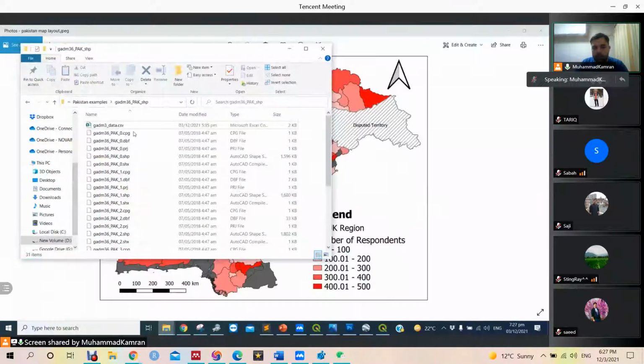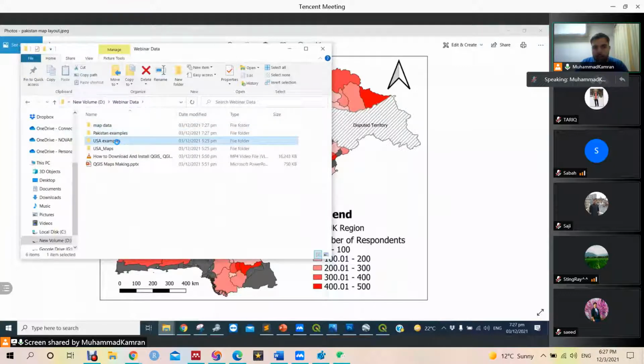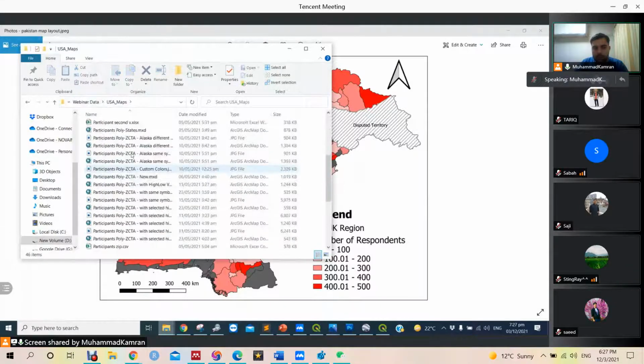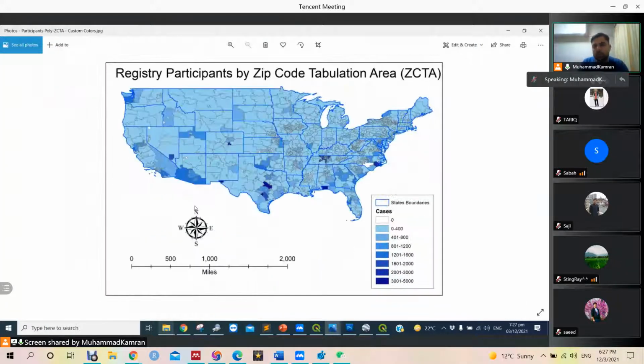I will show some examples. It is very time-consuming to make a map like this. I'm going to show this USA maps example. Very detailed data was available from one of the clients I worked with, and it was data of some disease or survey cases.